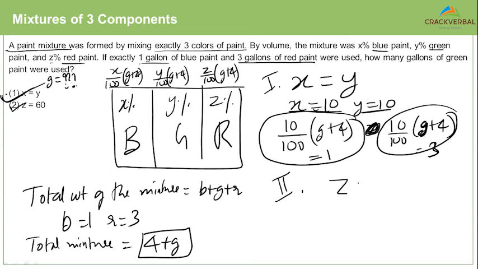The second statement is Z equal to 60, which means X and Y should give me the remaining 40. Since I already know what X and Y represent, 1 gallon and 3 gallons, I can find the total. If I can find the total, I can find the value of G, because the total is always 4 plus G.